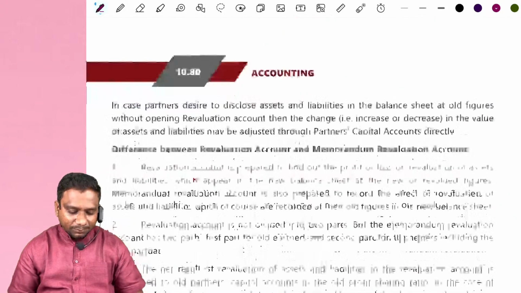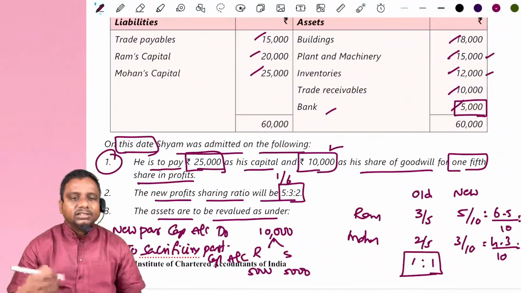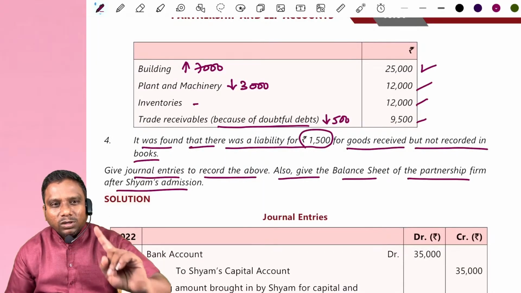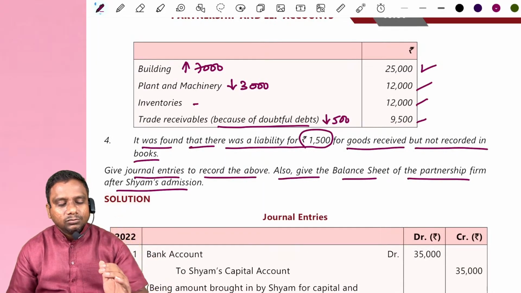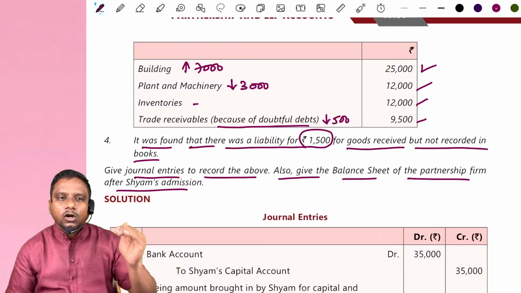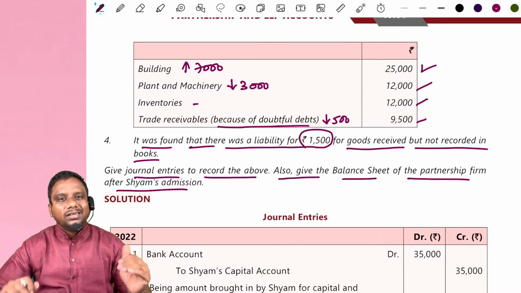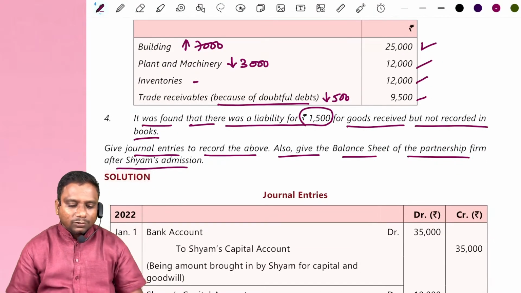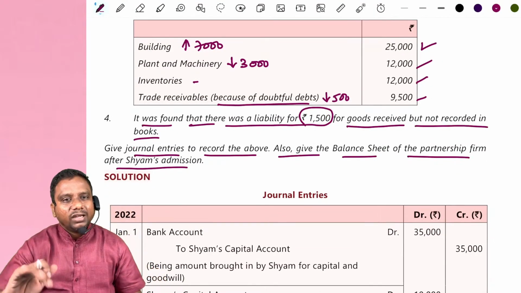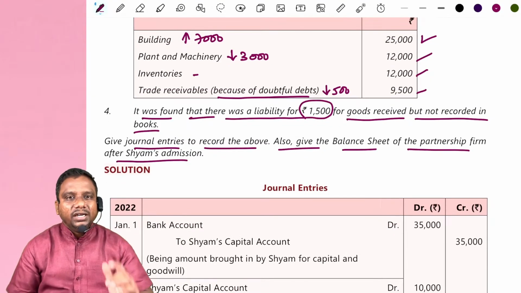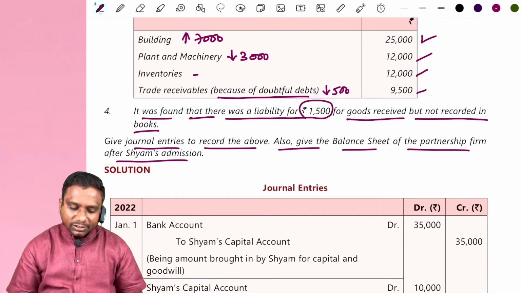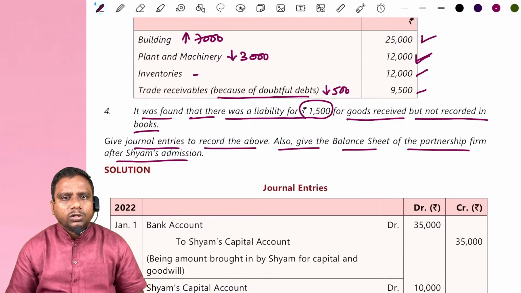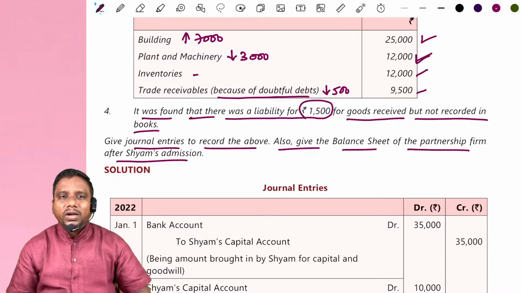Goodwill is completed. Next is what? Assets revaluation. First, record the entry one by one, or revaluation account debit, record one entry, revaluation account credit, record another entry. Here look at building value increased now, so building account debit to revaluation account. Next, plant and machinery decreased now. You can write individual entries also, no problem. Revaluation account debit to plant and machinery account.